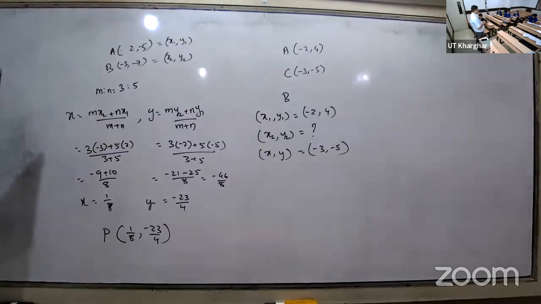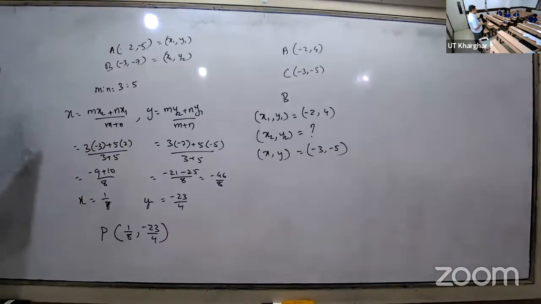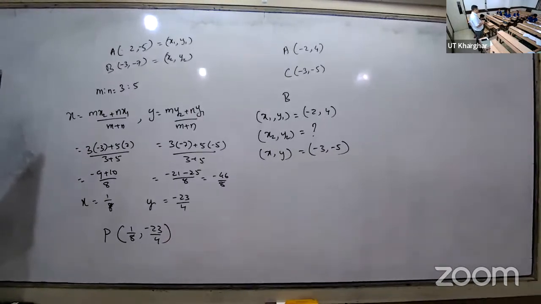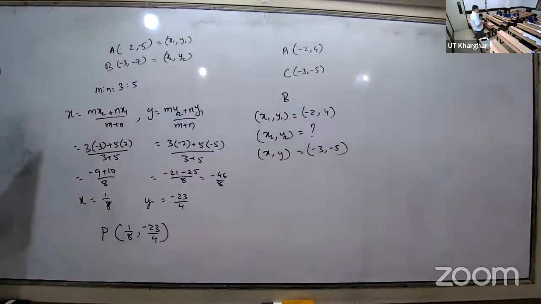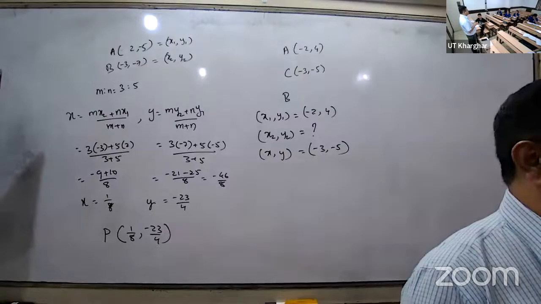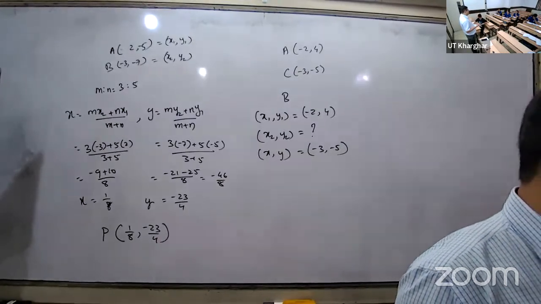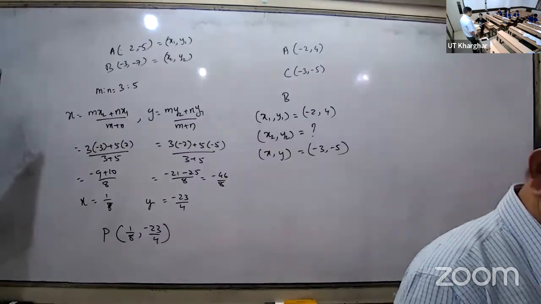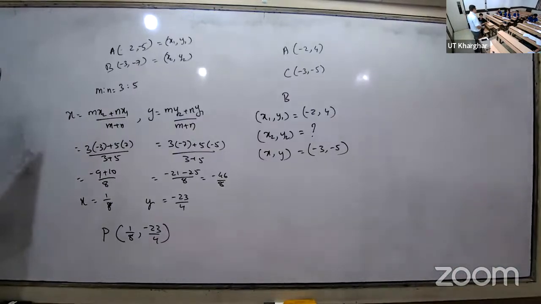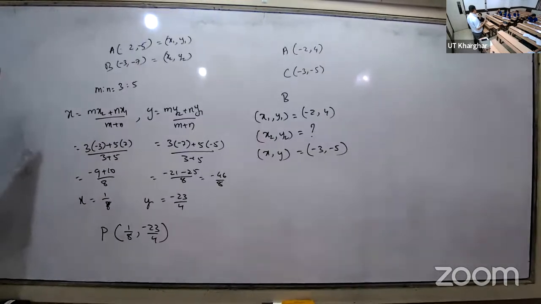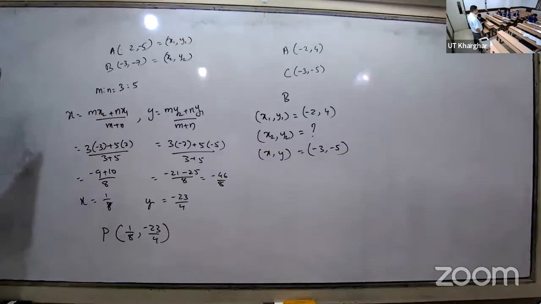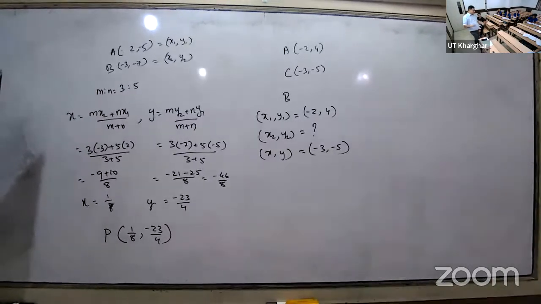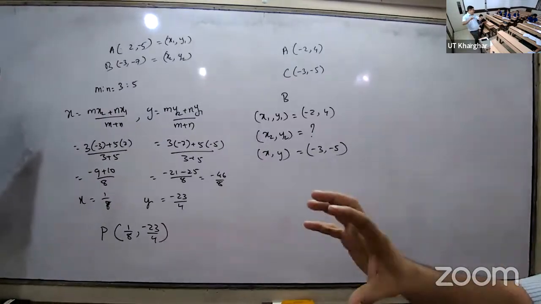X is equal to mx2 plus nx1, divided by m plus n, and y is equal to my2 plus ny1 divided by m plus n. In the section formula, what is x comma y? It is the point of division. What is x1 y1? End point. What is x2 y2? Second end point. What are m and n? Ratio of division. You should understand the question simply. The values are there, so we can substitute.